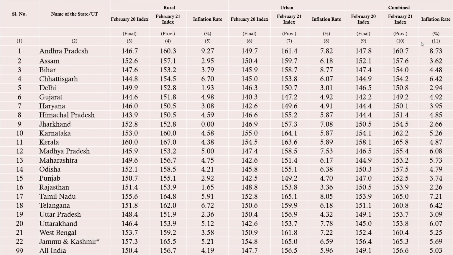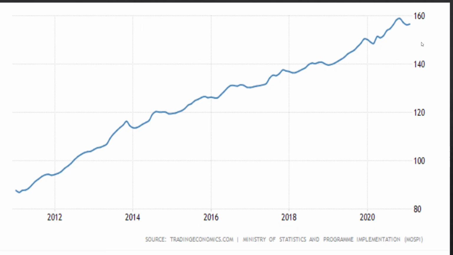This is one of the data of CPI which we have extracted from the Ministry of Statistics and Planning, and it's the latest data of CPI for February 2020. So the final CPI is 150.40% and the combined CPI is 156.60%, that is your weighted average of urban and rural. So the inflation rate is 5.03% in the month of February.